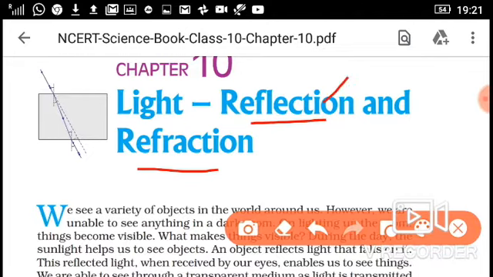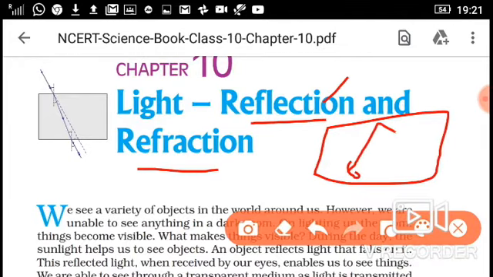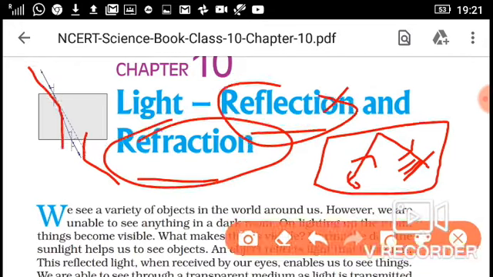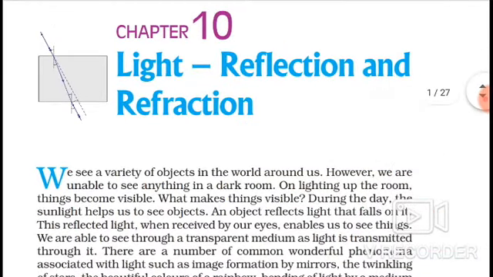Okay, reflection means when light is bending in the same medium. For example, suppose this is glass and this is a bulb. If the light bends in the same medium, inside the glass, then it is called reflection. But if the medium is changing, like air to glass or glass to air, then it is called refraction. Okay, this is about reflection and refraction.